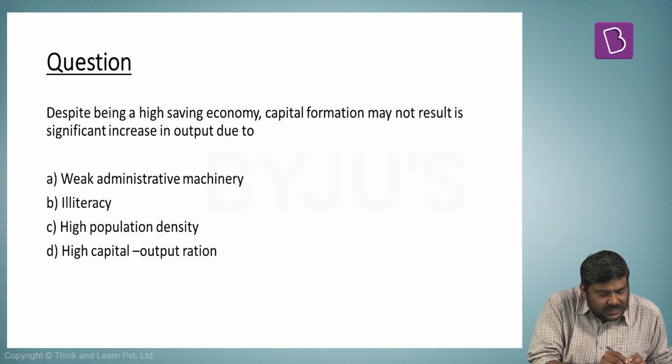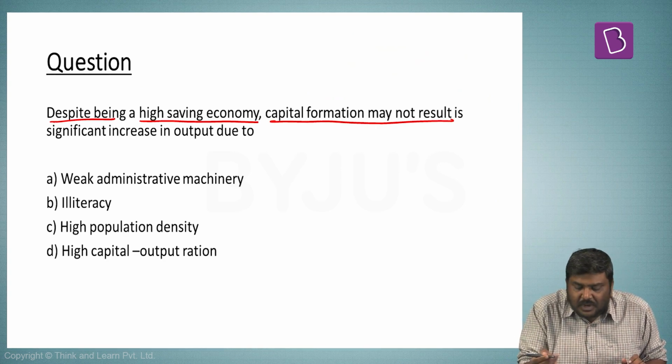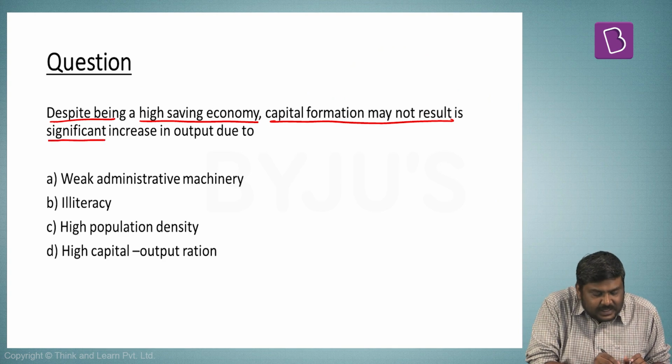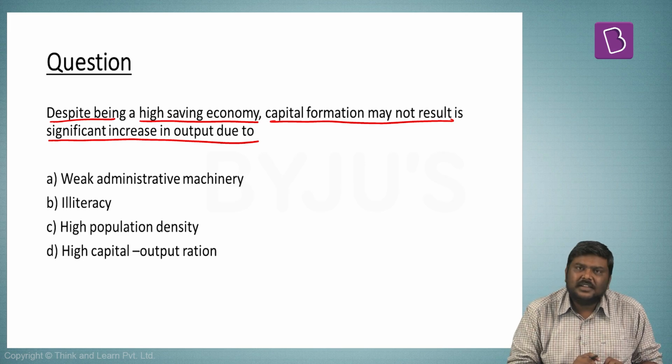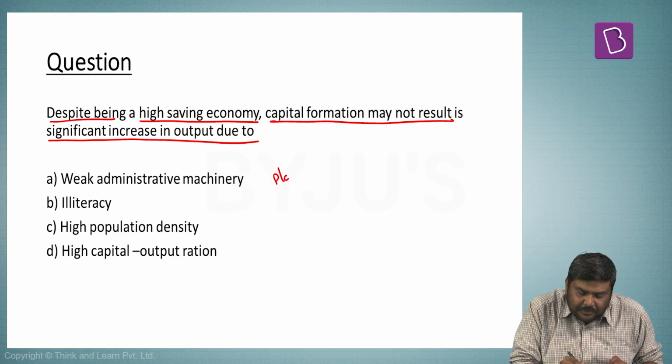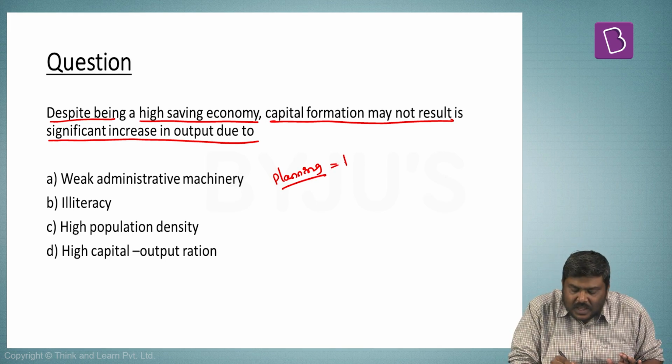Next question. Despite being a high saving economy, capital formation may not result in significant increase in output due to. Now basically understand this, in the concept of planning, you will come across one of the very important models, which is referred to as the Harrod-Domar model.